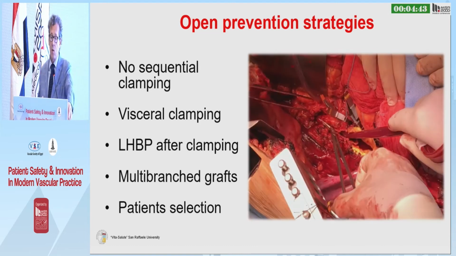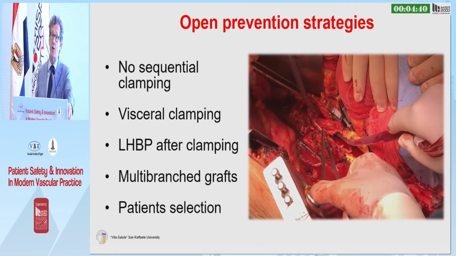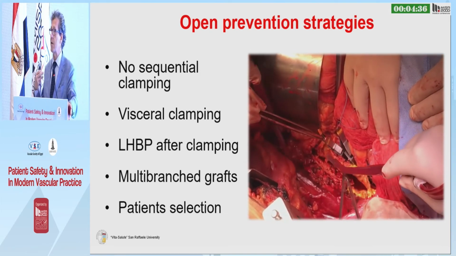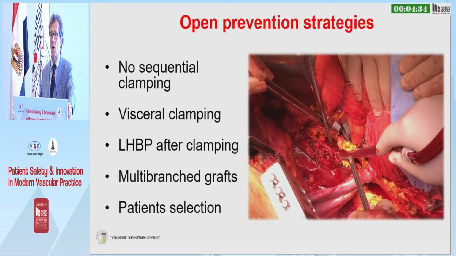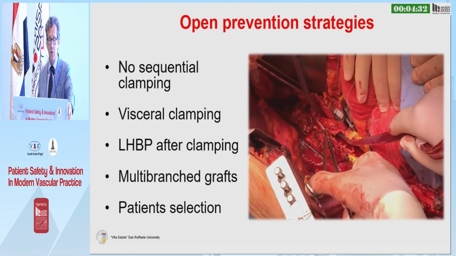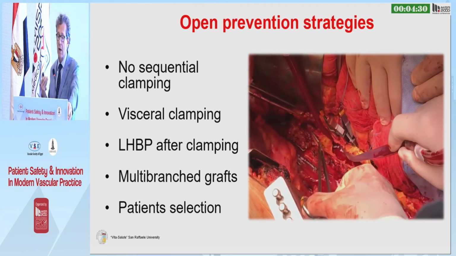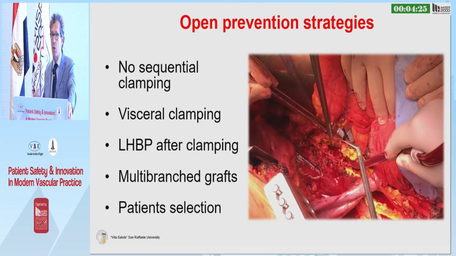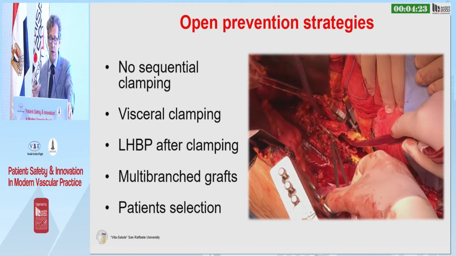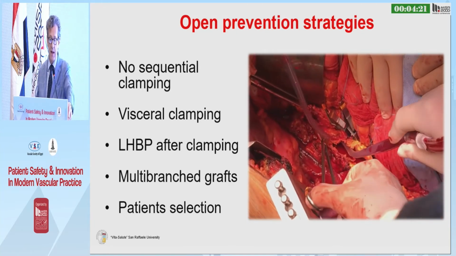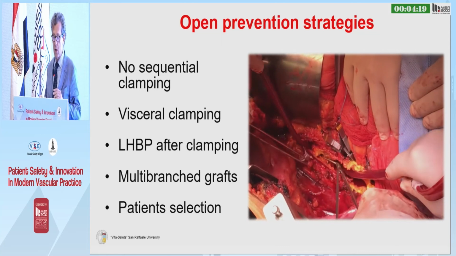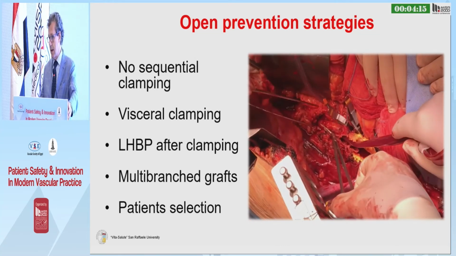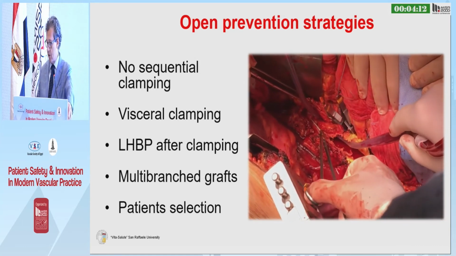So here, what we try to do is to avoid sequential clamping. So we open the whole aorta at the same time. Of course, this comes at the price of more blood loss and more ischemic time for the organs. And then we try to clamp the visceral arteries before the aortic clamping. We just start the pump after everything has been clamped. We usually try to use multi-branch grafts in these cases. But the key is the patient selection.